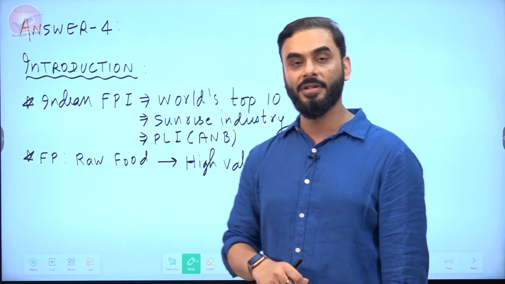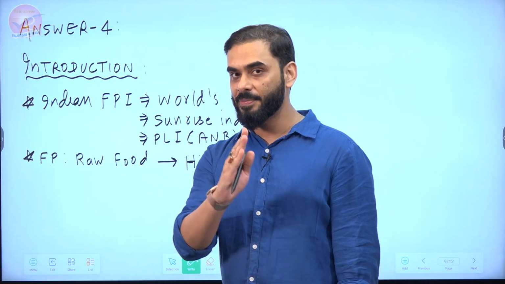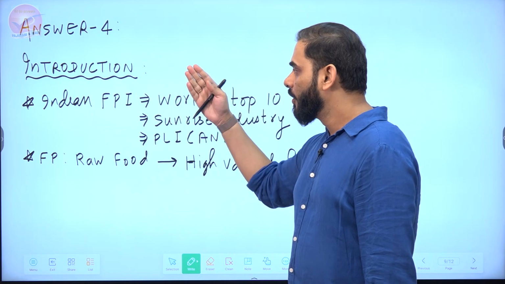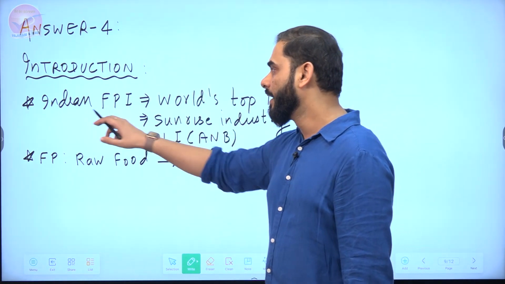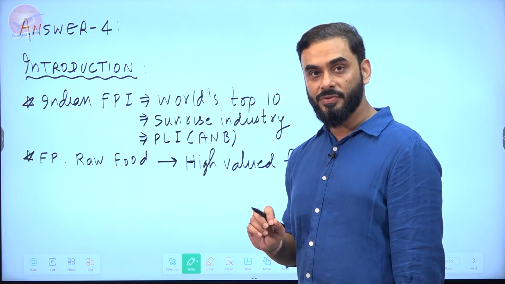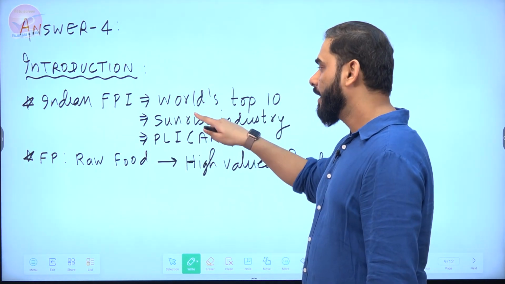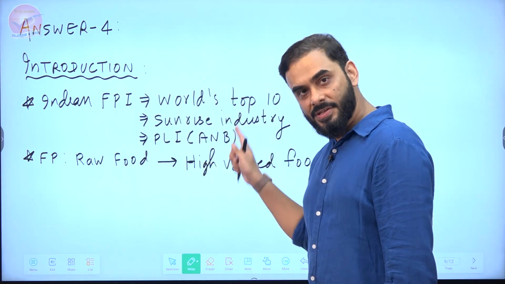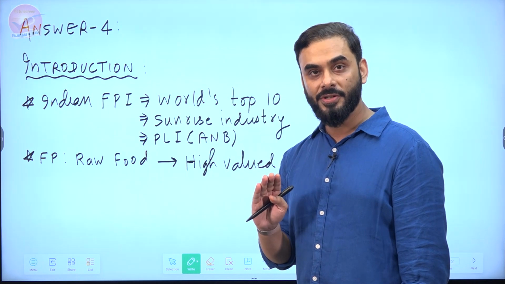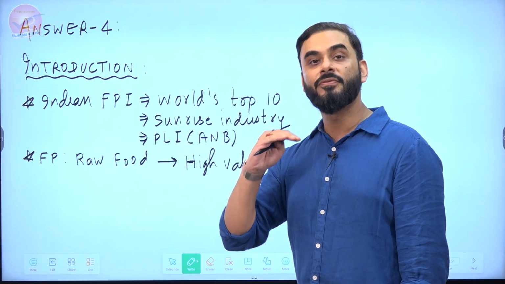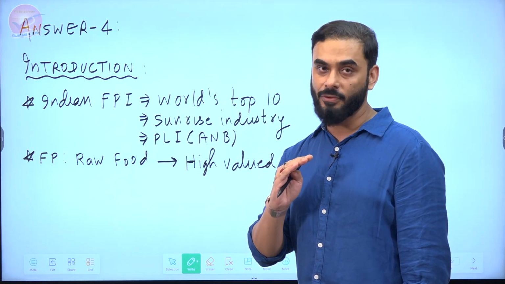To answer this question, we need to write a powerful introduction first. And what should we write in the introduction? Very precise things. For example, you can have different types of introduction. One type of introduction could be that Indian food processing industry is one of the top 10 in the world. Indian food processing industry is a sunrise industry. The meaning of sunrise industry is those industries which are yet to achieve their full potential, which means there is a huge scope, but we have not been able to achieve the full potential.